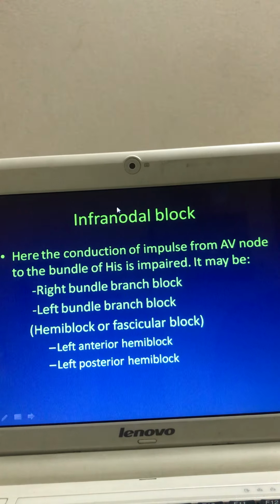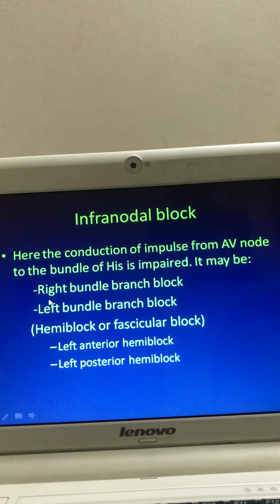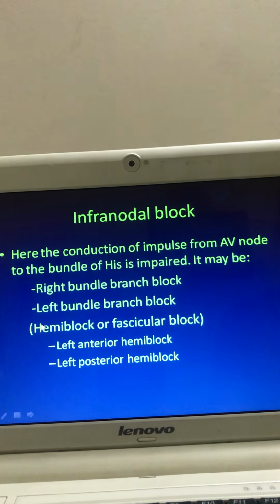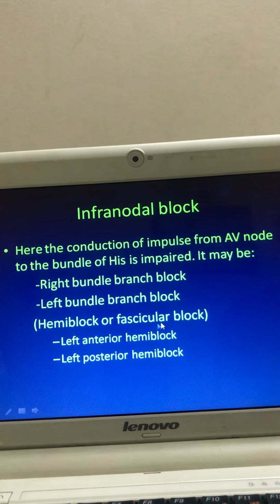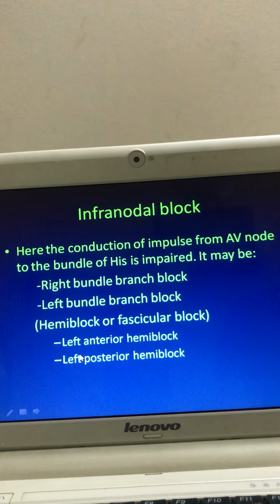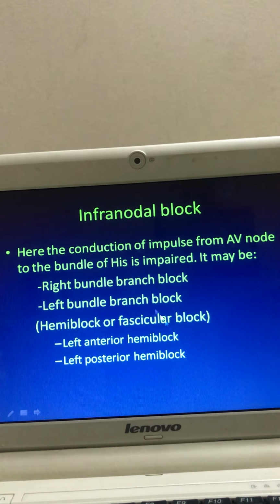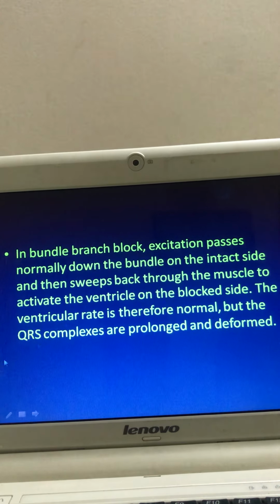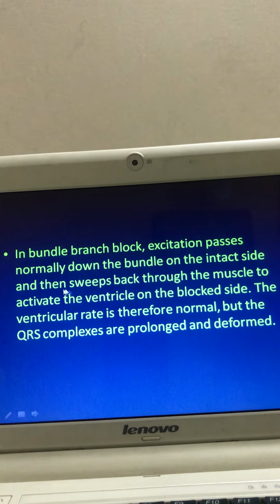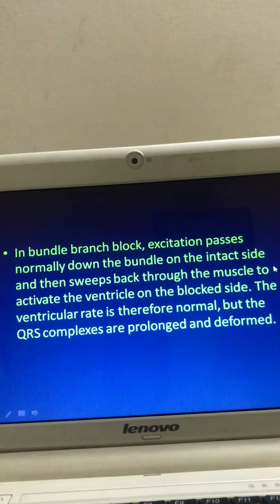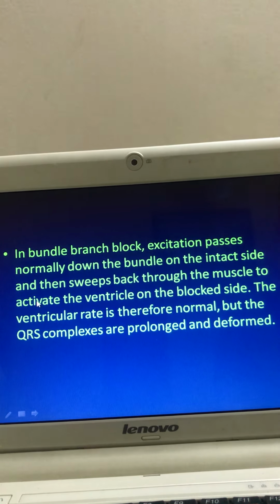Now infranodal heart block is again divided into right bundle branch block or left bundle branch block. Left bundle branch block is called the hemiblock or fascicular block. It is again divided into left anterior hemiblock and left posterior hemiblock. In bundle branch block, excitation passes normally down the bundle on the intact side and then sweeps back through the muscle to activate the ventricle on the blocked side. The ventricular rate is therefore normal, but the QRS complex is prolonged and deformed.